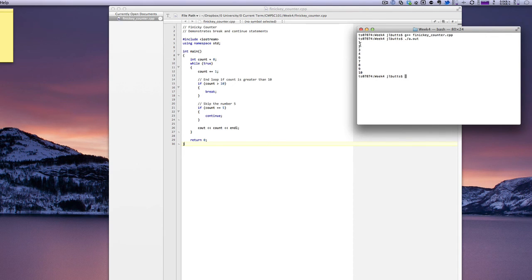So we can see I go 1, 2, 3, 4, then I skip 5, 6, 7, 8, 9, 10, and then the loop ends. So that is the break and continue statements. Like I said, they do make it harder for other programmers to see and understand the flow of your loop. So you should really only use these if you absolutely have to.